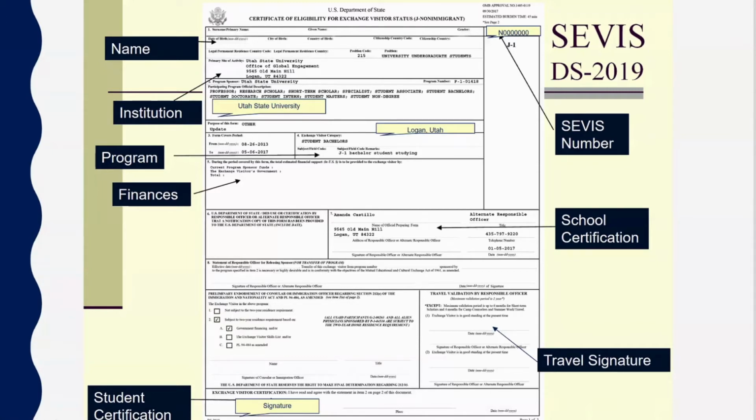In the far right corner is your travel signature. If you plan to exit at any time and return, you need to obtain a travel signature from your immigration officer. Those are valid for 1 year. So it's always good before you travel to talk to your immigration advisor to make sure you have the proper documentation and the proper signatures. And lastly, again, you want to make sure that your document is signed. If you didn't sign that as part of your embassy interview, do that now.